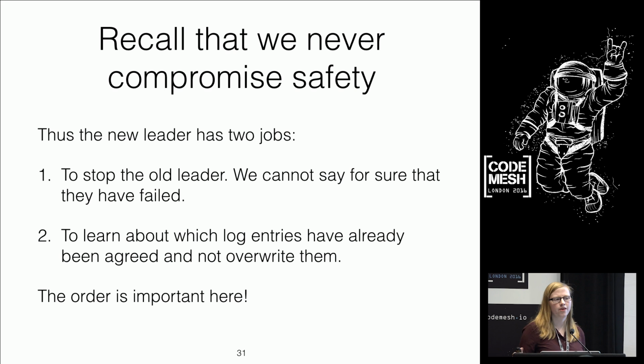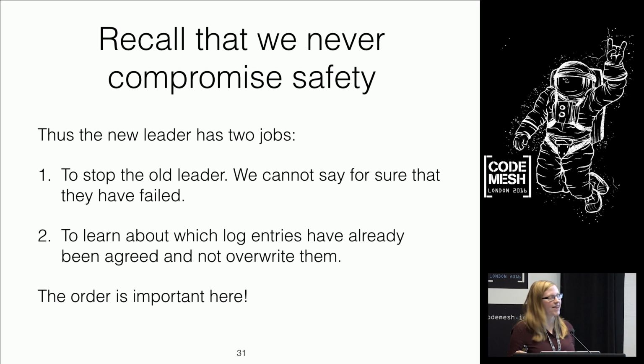Firstly, they need to stop the old leader. So I showed that old leader as having failed, but in practice we don't know whether that old leader has failed. Generally what we do is we kind of poke them, and if they don't answer, we assume that they're dead. But as zombie movies and stuff show us, things may be alive even if they don't respond when you poke them. So we want to make sure they're dead so they don't come back to haunt us in the